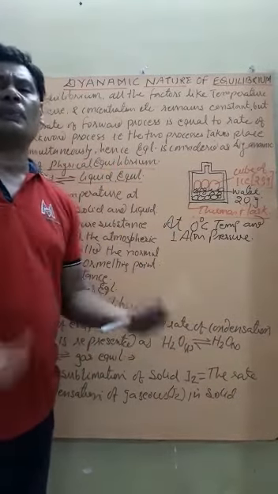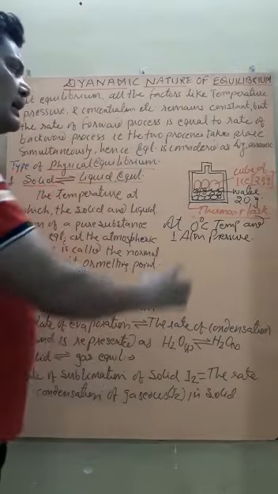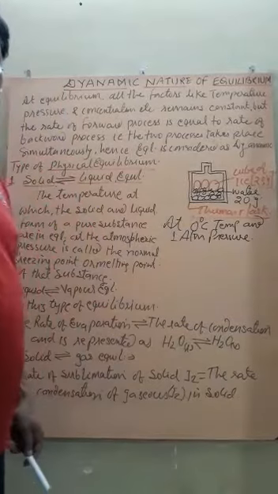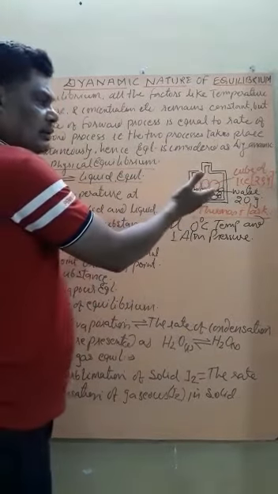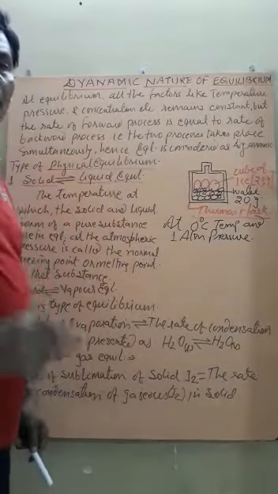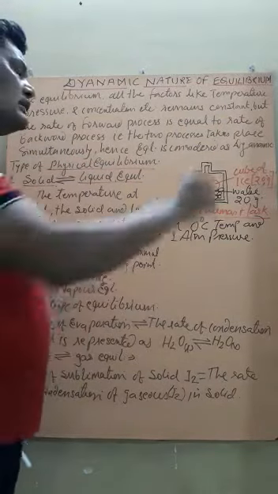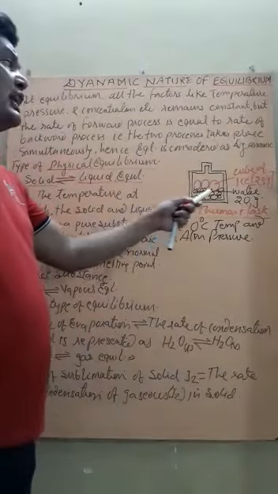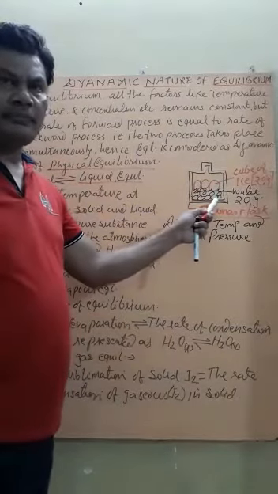What does it show? It shows that at 0 degree Celsius temperature and 1 atmospheric pressure, the water is converted into ice, but at the same time the same quantity of ice is melting and becomes liquid water.